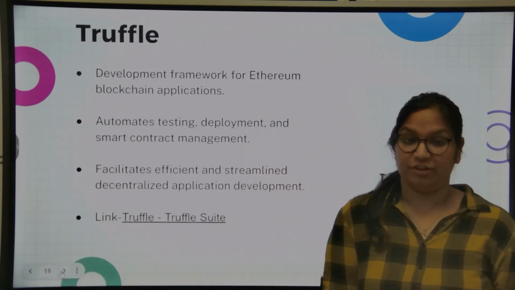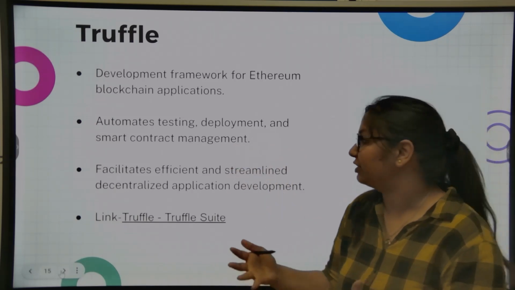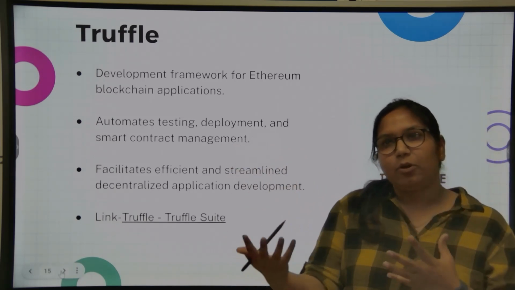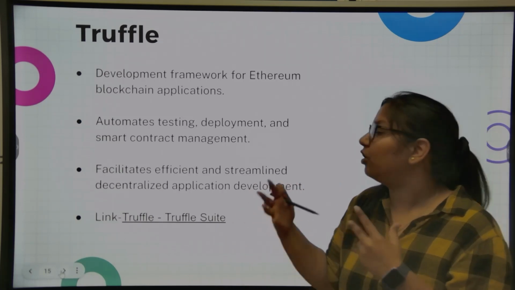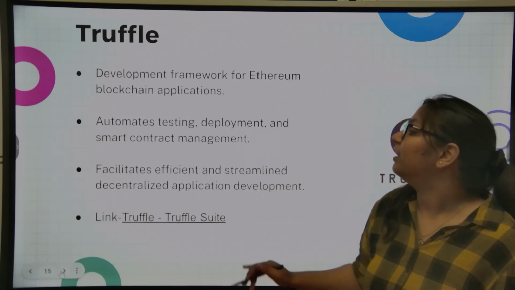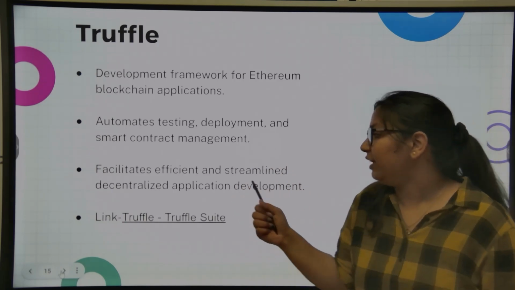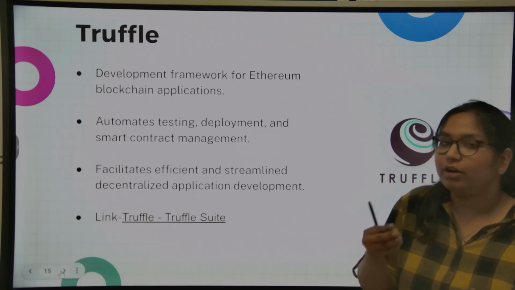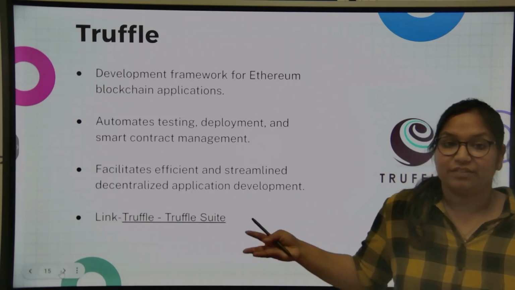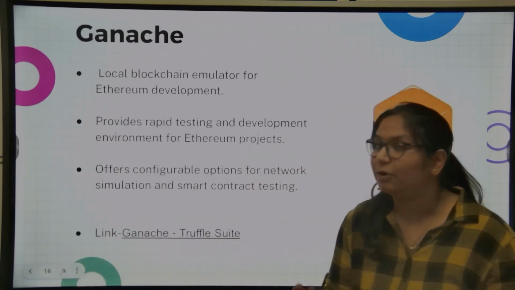Next, we have Truffle. Truffle is a development framework for Ethereum blockchain applications. We use Truffle for deploying, for compiling, and for all other stuff. It automates testing, deployment, and smart contract management as well. It is very efficient and streamlined for decentralized application development. You can go through this link and search more about Truffle.